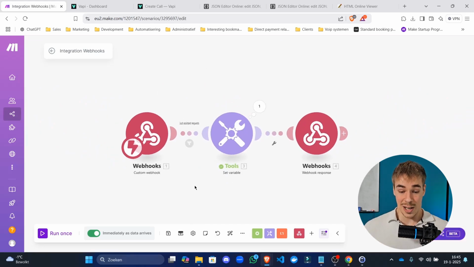So I hope this guide was very useful to you. If you want to get everything out of AI agents in 2025, I would highly advise you to dive deep into this AI agent stuff and figure out how it works. Just for now, let's actually make that call and prove that this thing works. And yeah, let's hear what it sounds like. So I'll be back with you guys in a bit.